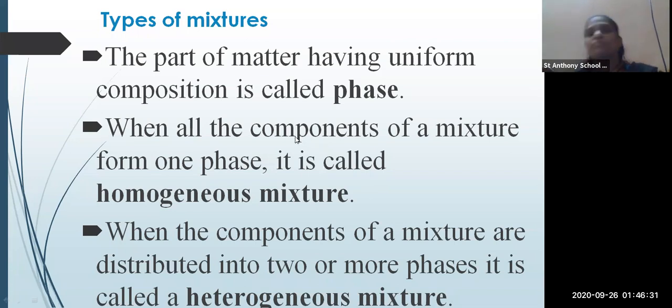In a heterogeneous mixture, you can have the example of salad. When your mother is making salad, what happens? She mixes the different vegetables together. Bhel is also an example. In bhel you can add different vegetables and different ingredients to make the bhel tasty. So that is also a heterogeneous mixture.